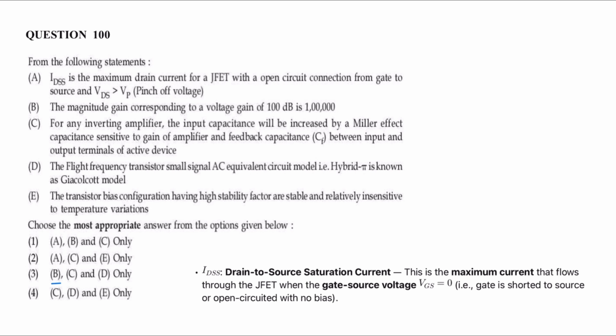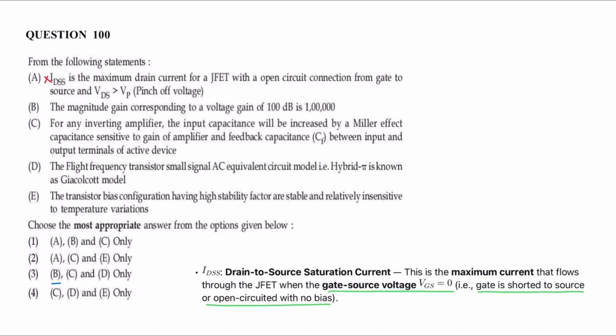Next question. IDSS is the maximum drain current for a JFET with open circuit connection from gate to source and VDS greater than VP. So drain to source current ID is equal to IDSS, that is maximum current flows through the JFET when gate source voltage VGS is 0, that is gate is short circuited to source or open circuited with no bias. Here they have mentioned only open circuit. So statement A is wrong.